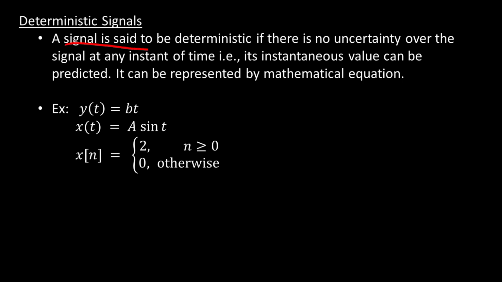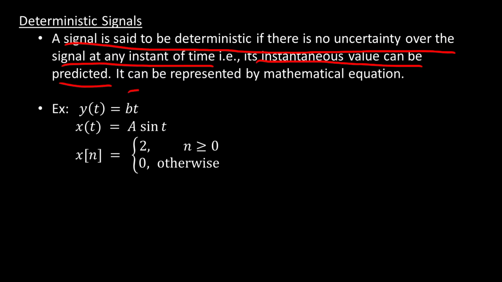A signal is said to be deterministic if there is no uncertainty over the signal at any instant of time. If a signal is deterministic, there is no uncertainty present in the signal. At any point, we have a certain value. That is, its instantaneous value can be predicted. A deterministic signal has certain values at any point, and at any point we can predict the value of the signal.